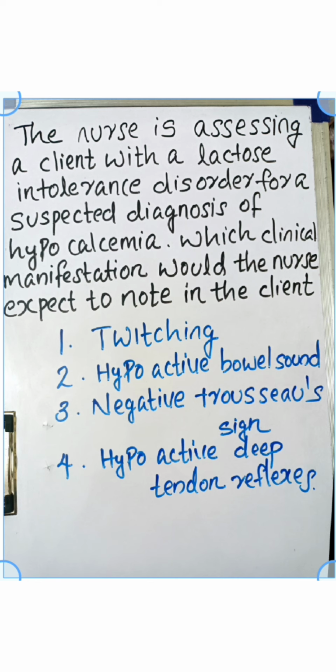The normal level of calcium is 9 to 10.5 milligram per deciliter. So a calcium level below 9 refers to hypocalcemia. The main common symptoms related to hypocalcemia include paresthesia, numbness, hyperactive deep tendon reflexes, positive Trousseau and Chvostek sign.